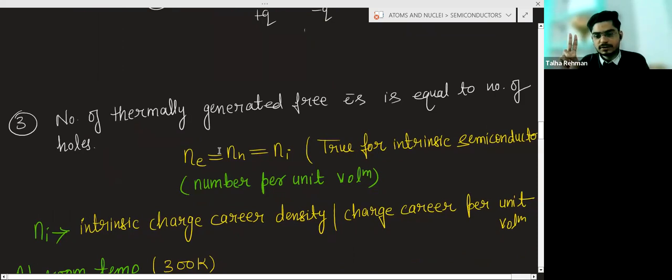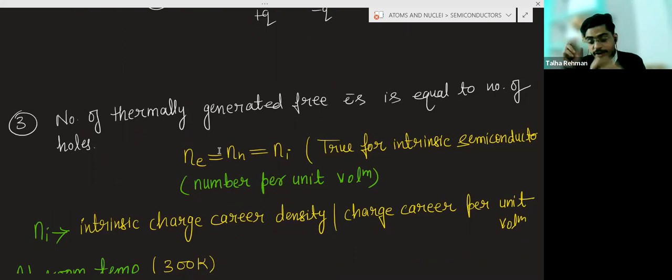Now we have two things: one is hole, one is electron. Now in case of the semiconductor at room temperature, what will happen? Some covalent bonds will break, free electrons will be generated and holes will be generated. Electrons are negatively charged, holes are positively charged.